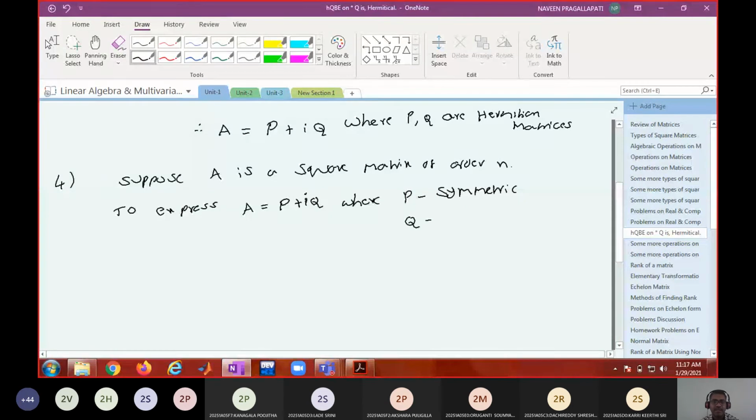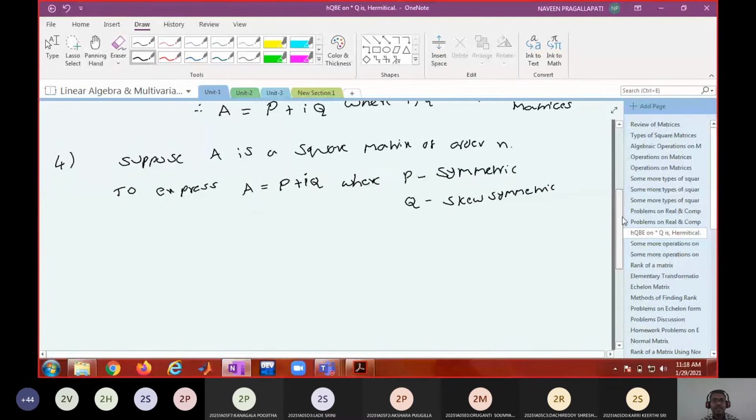Not like the previous problem, where both were Hermitian. Here, one is symmetric and the other one is skew symmetric.